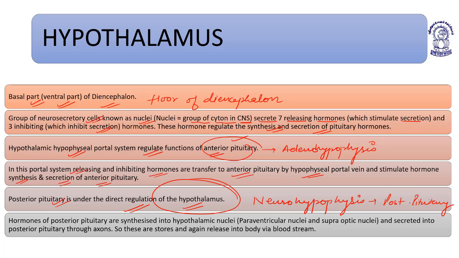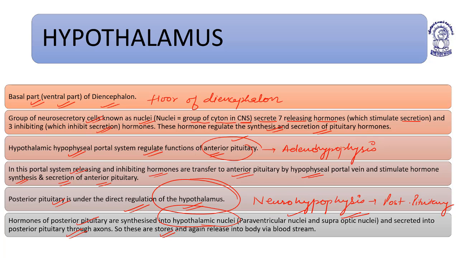Hormones of the posterior pituitary are synthesized in hypothalamic nuclei, especially the paraventricular nuclei and supraoptic nuclei, and are secreted into the posterior pituitary through axons.